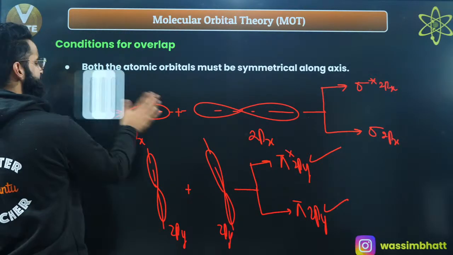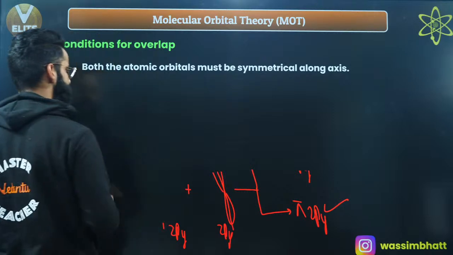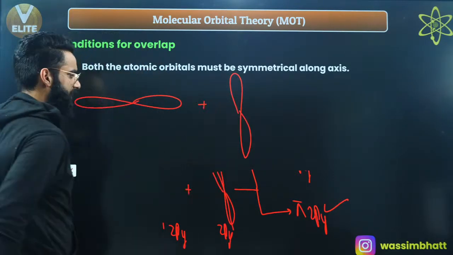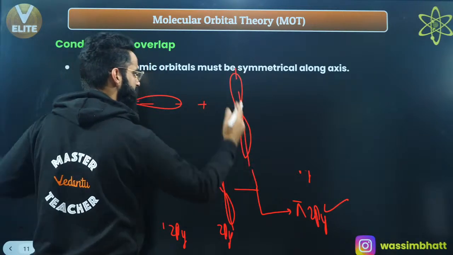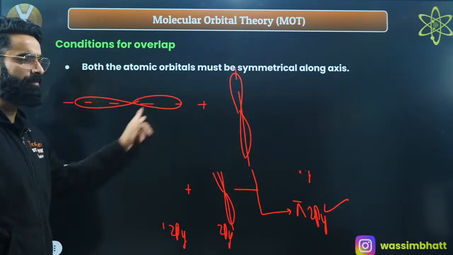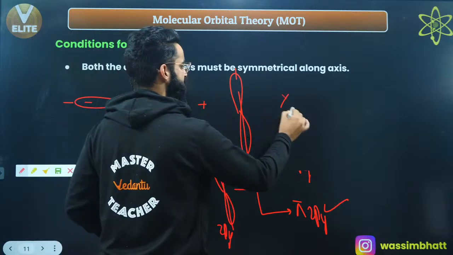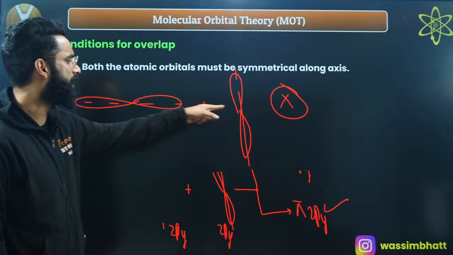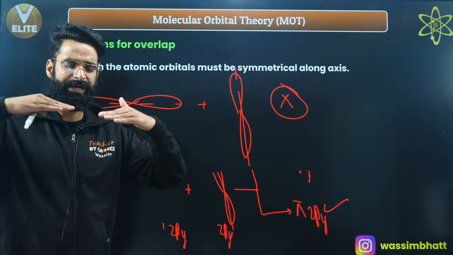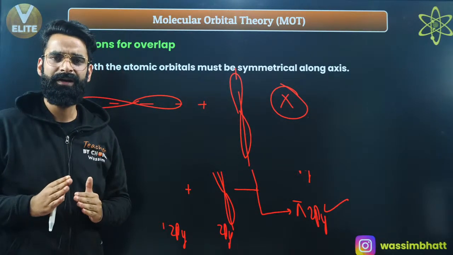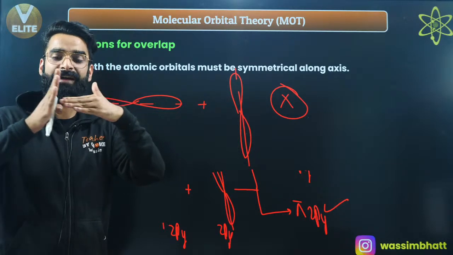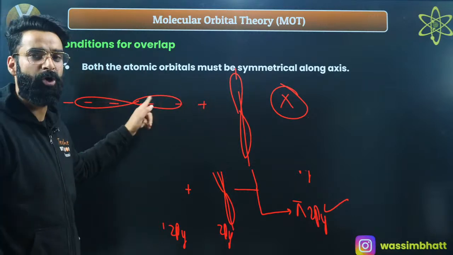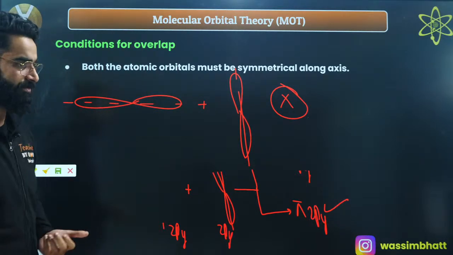But if the case is like this, let me show it to you. Let's say this is one of the atomic orbitals of one atom, and this is one of the atomic orbitals of the other atom. Their axes are perpendicular, right? So can they show any sort of overlap over here? They are not going to show any overlap. Either it should be head-on overlap or it should be parallel overlap. Atomic orbitals having axes perpendicular to each other are not going to combine at all. This is not the proper orientation of the atomic orbitals to combine and form molecular orbitals, right?